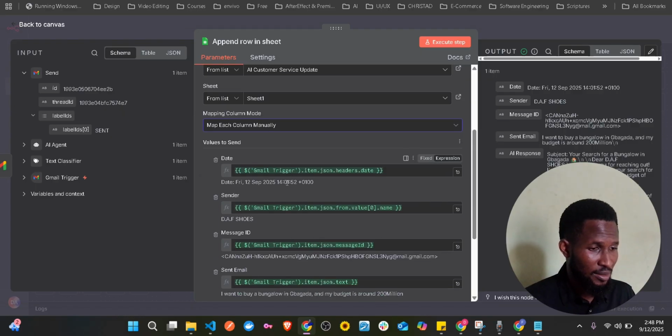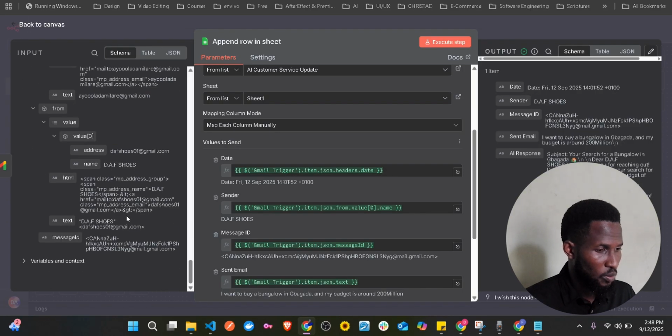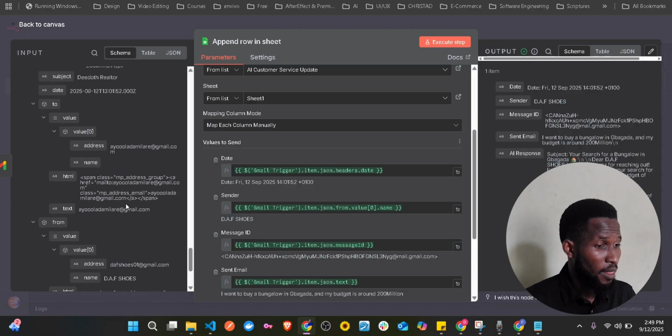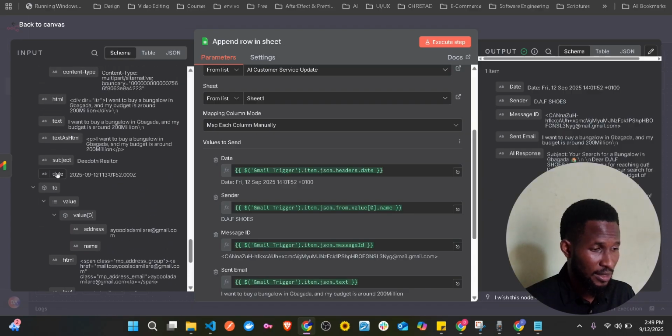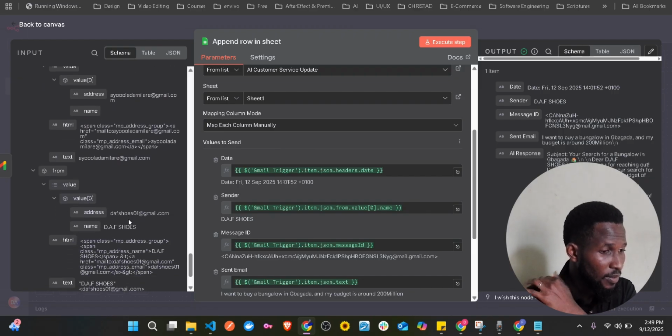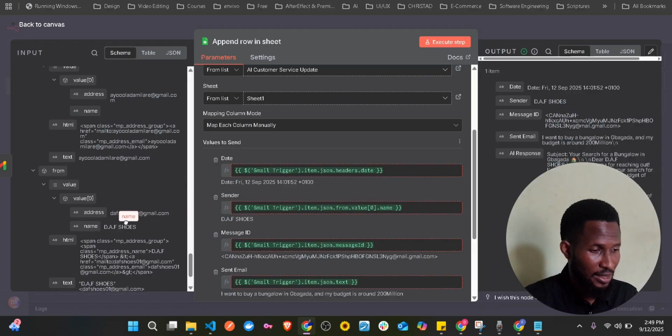So now this is the date. Where's the date? You have to go back to your Gmail trigger. If you scroll down, you will see the date there. Oh no, now this is the date, the time. So just come here and drag in the date. And then the sender, we have the sender here, which is the name. You see from, and then this is the name. Drag it inside.